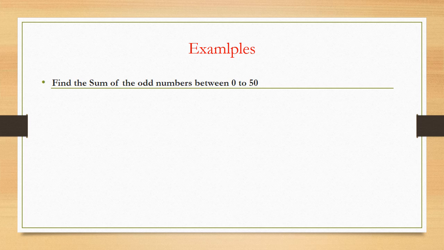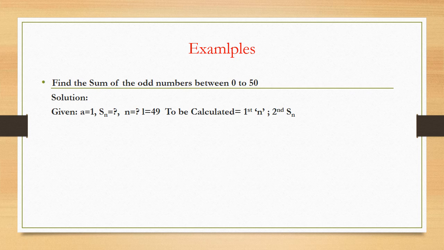Remember, while taking data of this question, you are going to consider a as 1, not as 0, because odd numbers start with 1 and end with 49. From this we can judge that a is going to be 1 and our last term is going to be 49. And in this, first you need to identify how many odd numbers will come in between 0 and 50. That is going to be n, which is not given. We can easily find that out.